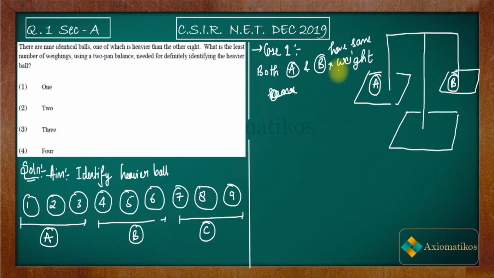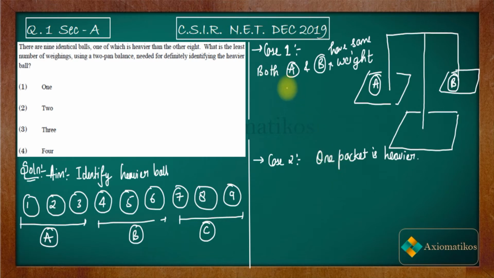These are the only two possibilities: you place packet A and packet B, and either both packets have the same weight, or one packet is heavier than the other. Let us say both packets have the same weight.